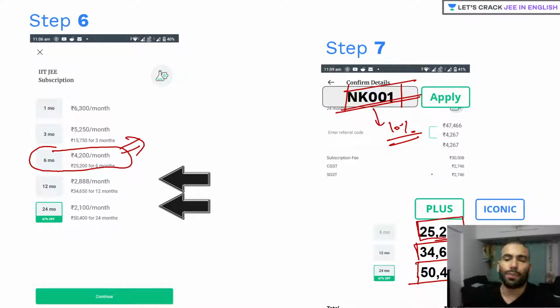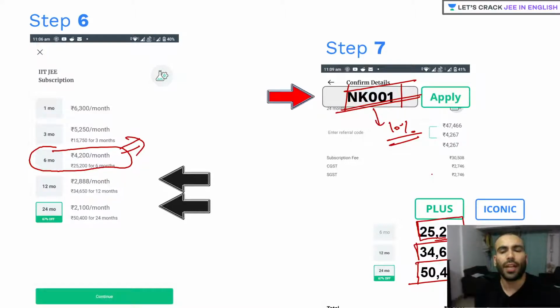Now next to plus, you can see one iconic thing is there. What is this iconic thing? Why is the price of this iconic slightly higher? The reason is very simple, guys, because in iconic you get some extra things. And what are those extra things? Apart from the top quality content which is being provided to you guys in the plus subscription, you're getting what?